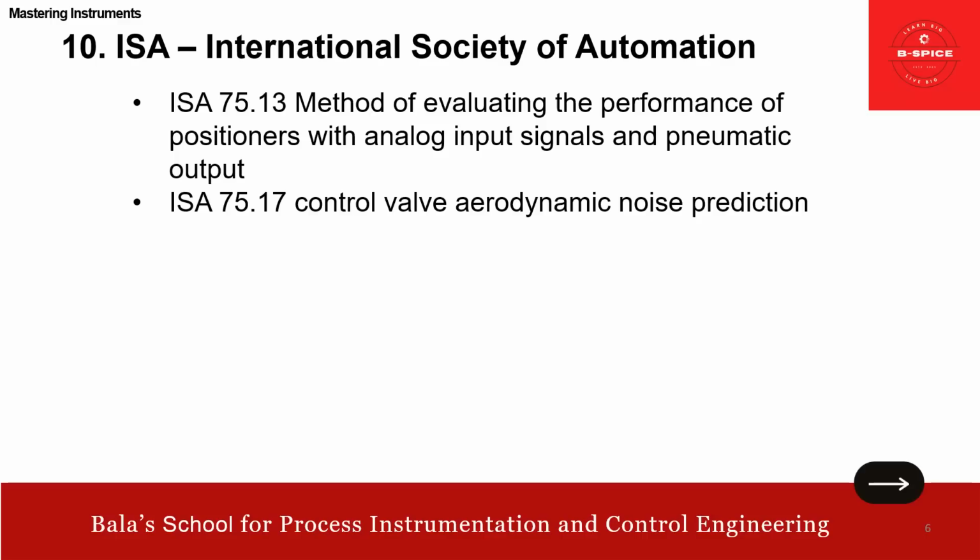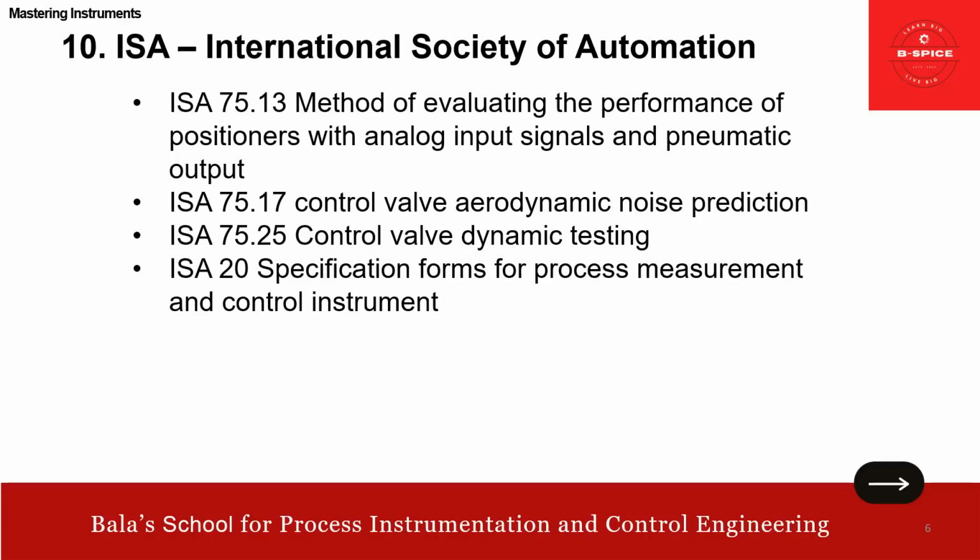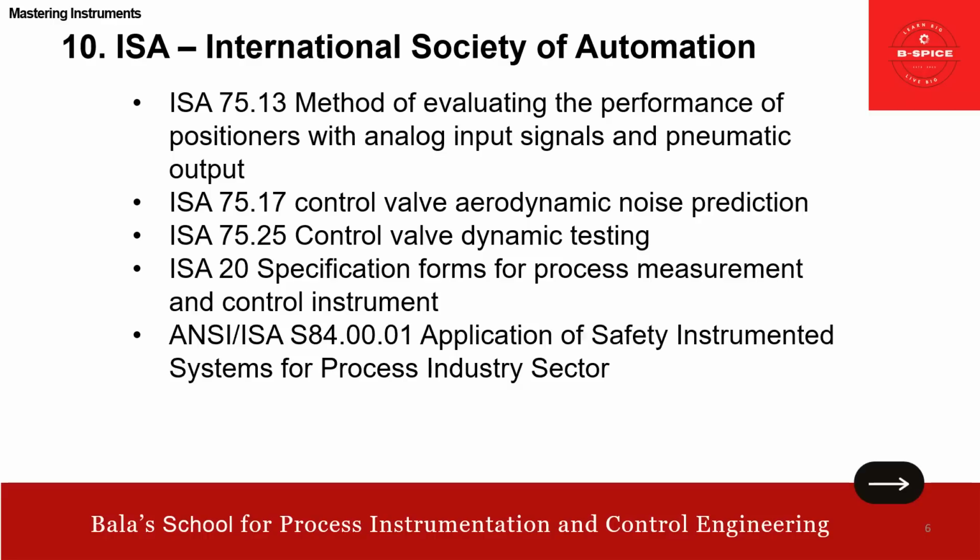Okay, right. Then 75.17, control valve aerodynamic noise prediction. Then 75.25, control valve dynamic testing. Okay. Then ISA 20, specification form for process measurement and control instrument. Yeah, it is getting repeated. Never mind. Yeah, good to know again.